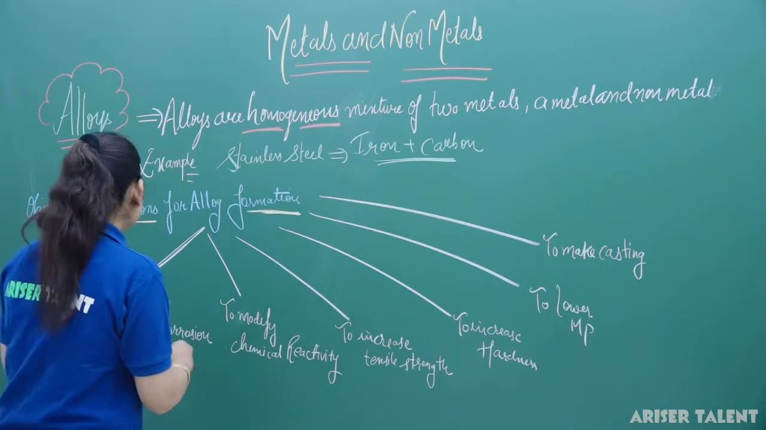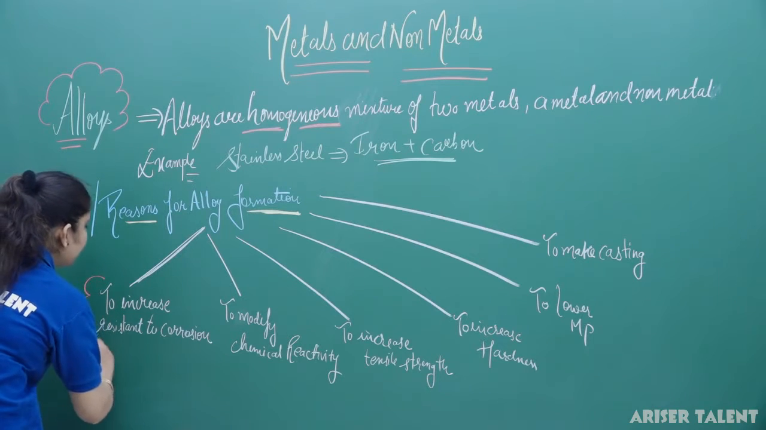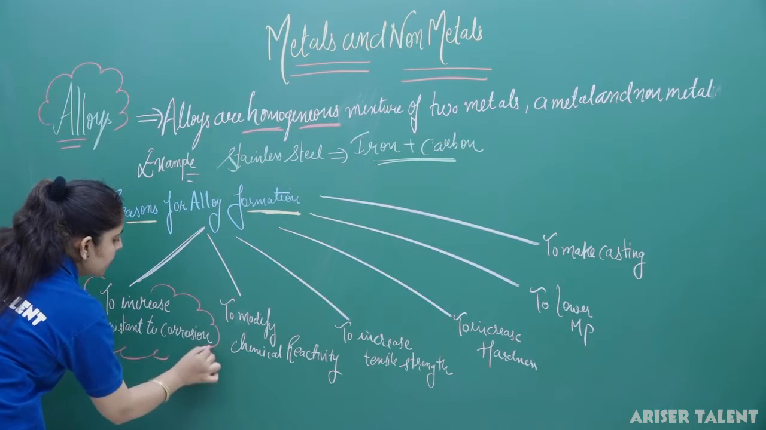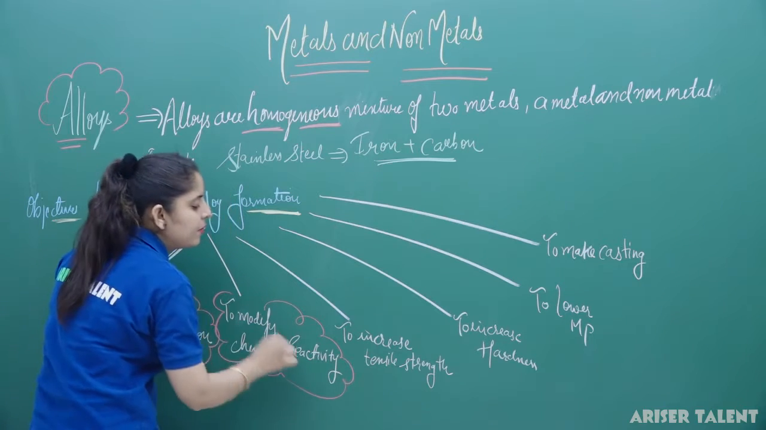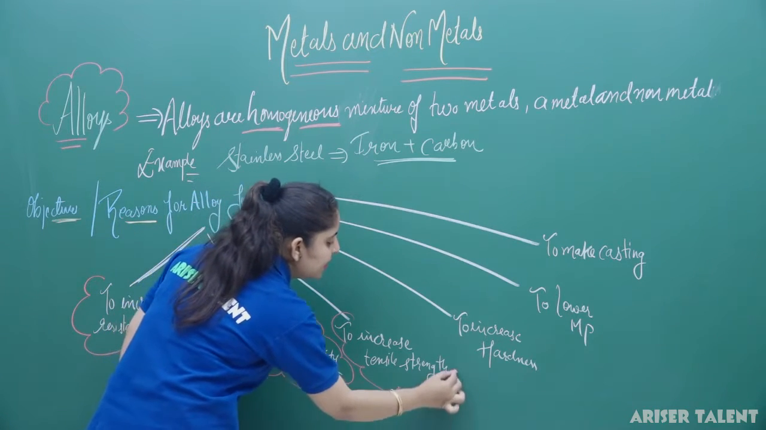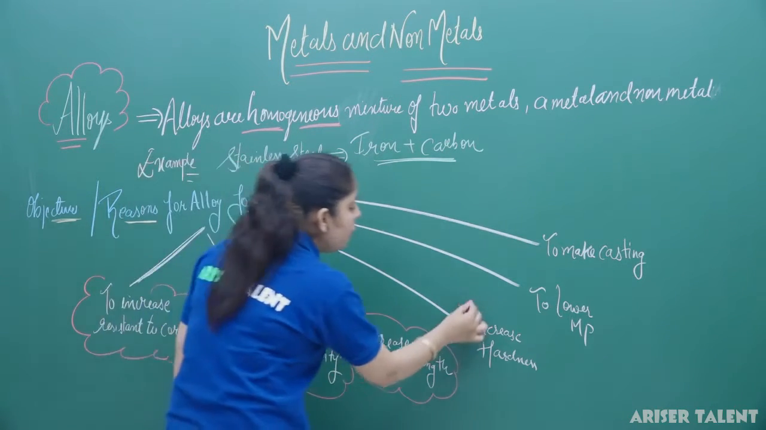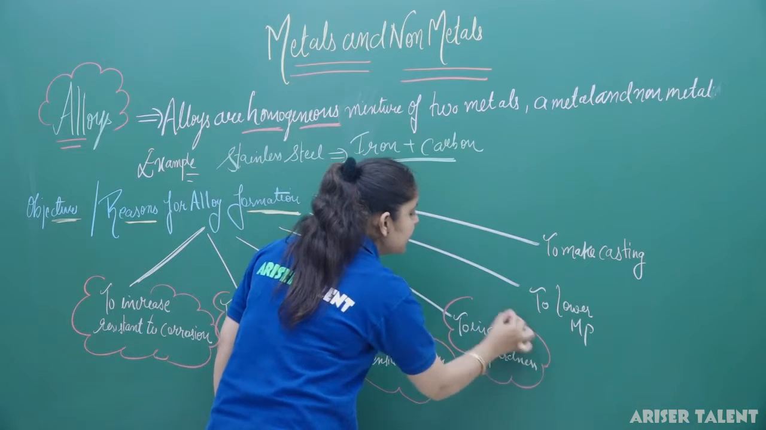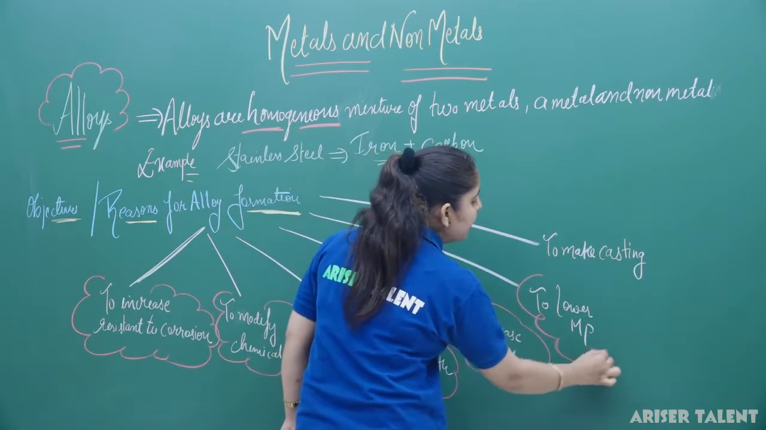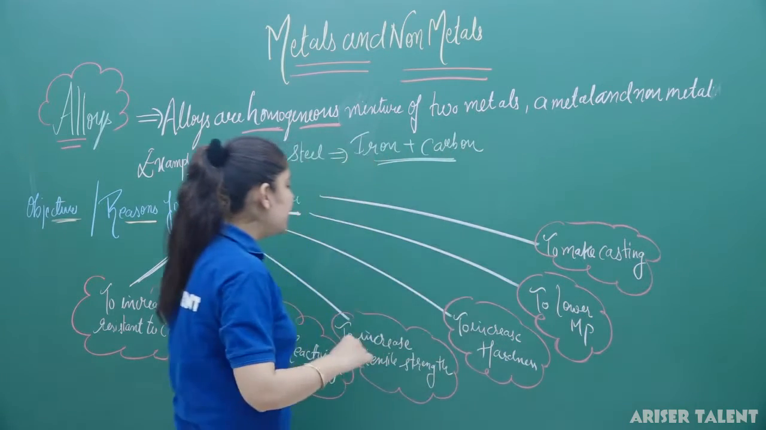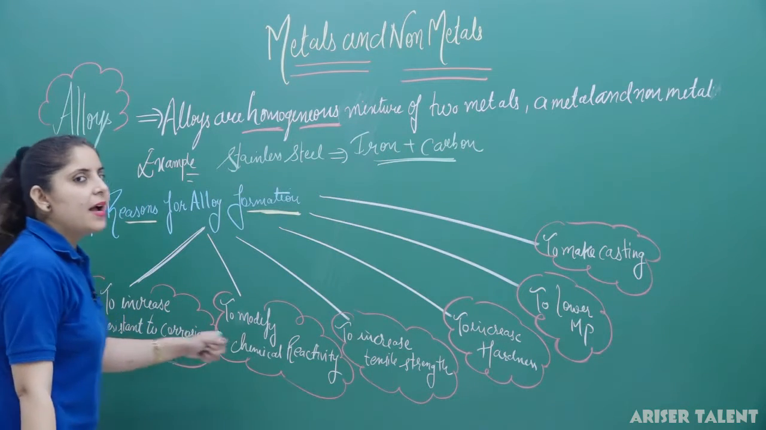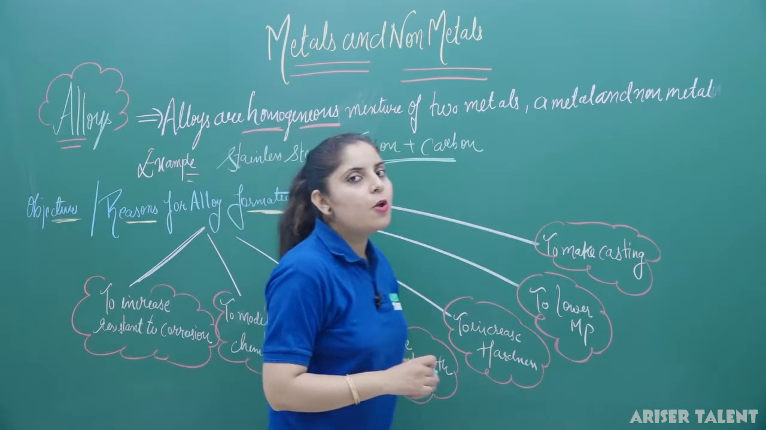So the first reason is to increase the resistance to corrosion. The second reason is to modify the chemical reactivity. Third is to increase the tensile strength of a metal. The fourth one is to increase the hardness. The fifth one is to lower the melting point, and the last is to make casting easier. So these are the actual reasons why we are making alloys.